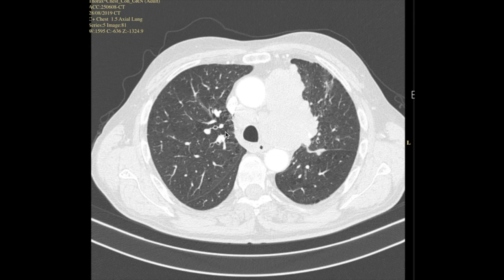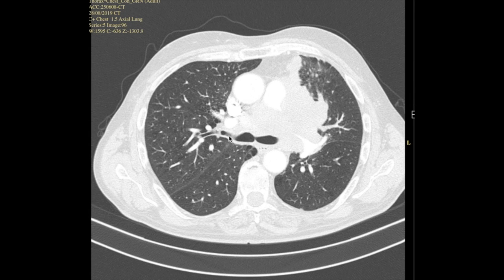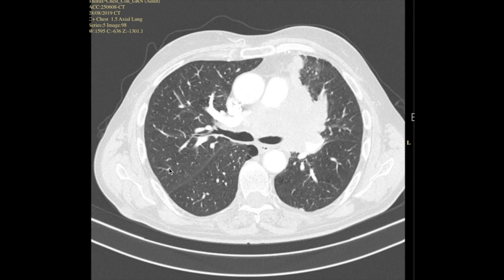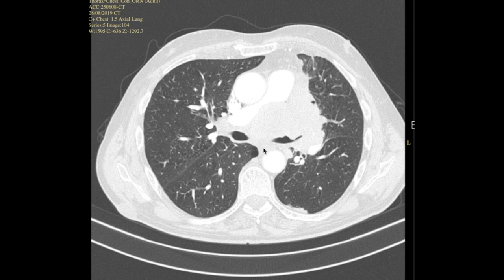Here's the central trachea. Let's just scan down, keeping an eye on the central airways, because remember that this person presented with haemoptysis. So we want to see, although we've already identified that there's a big mass, has this mass contributed to the presentation of coughing up blood? As we scroll down, we can see here is the left main bronchus, and here's the division into the upper lobe, and it's irregular. This looks like tumour invading into the distal left main bronchus.